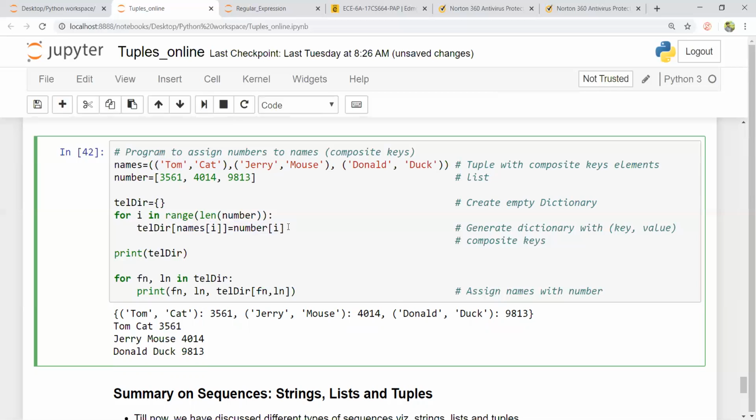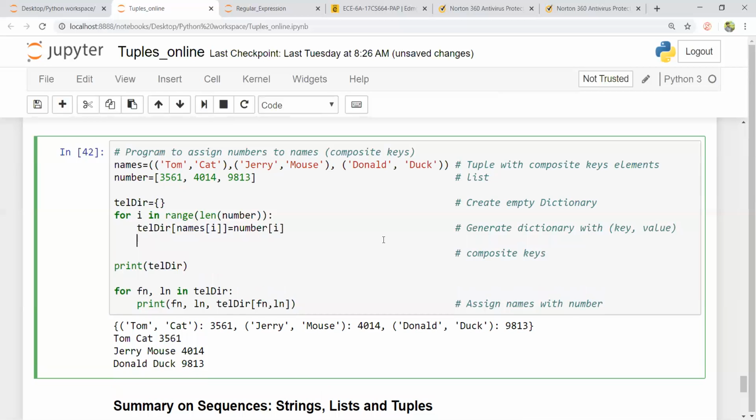Remember, here I'm typing it just to make sure I have a composite key. See here, this would be something like this: Tom, comma, cat, is equal to, this will be assigned 3561. Why? Because this is names of i, that is Tom, comma, cat, and number of i is this, because these are zeroth index elements in names as well as numbers.